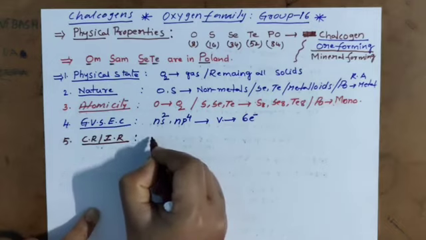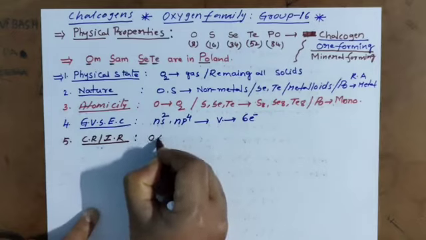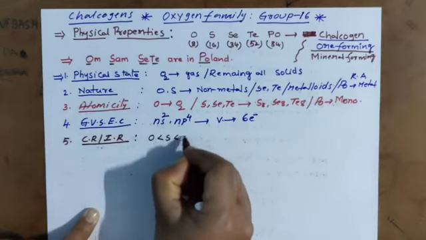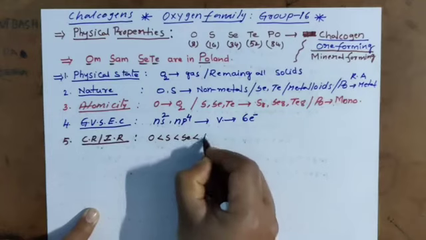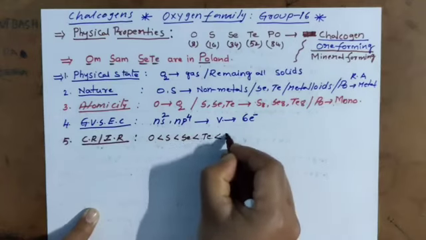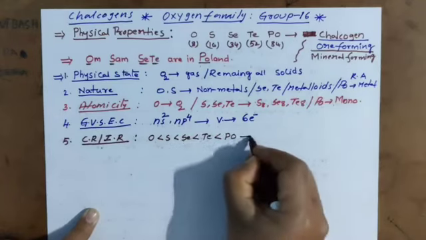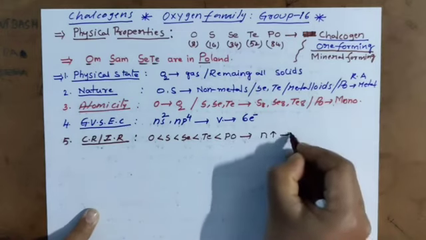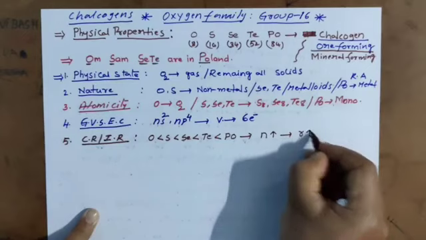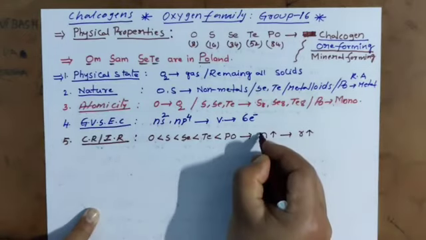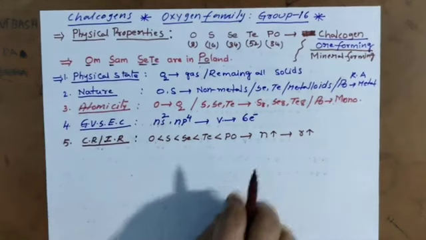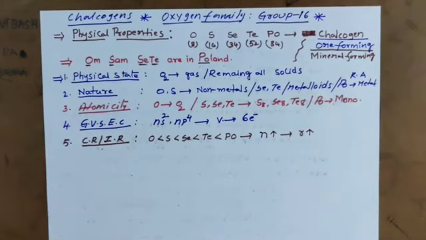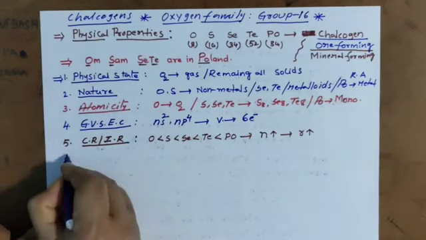So oxygen is less than sulfur, selenium, tellurium, polonium. The reason is that the principal quantum number increases, so the radius increases. Both covalent radius and ionic radius increase.